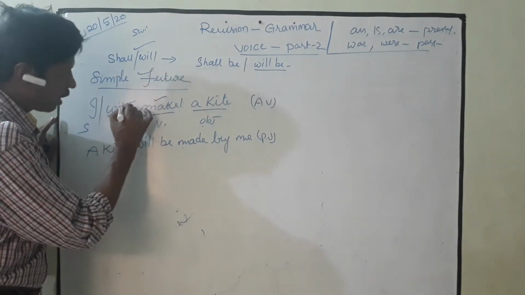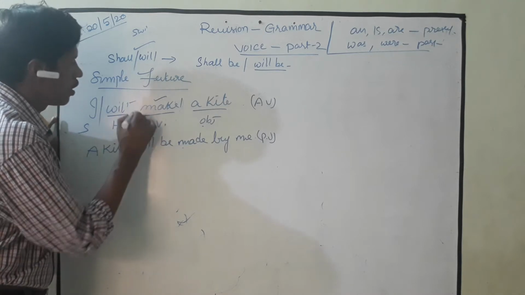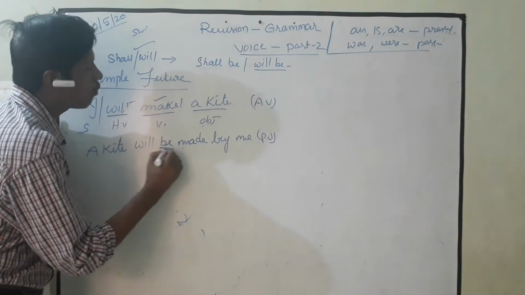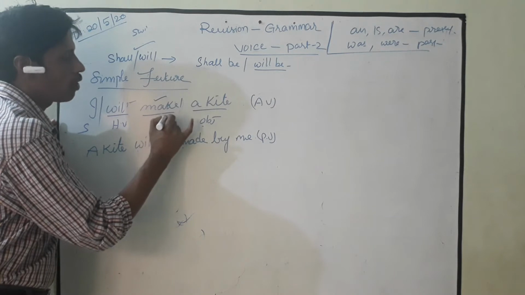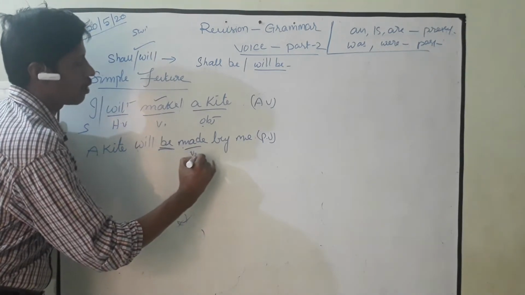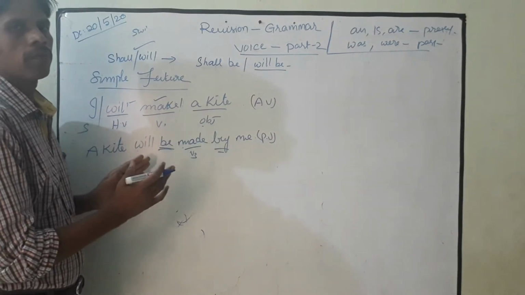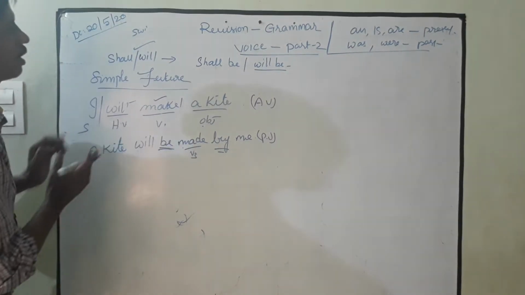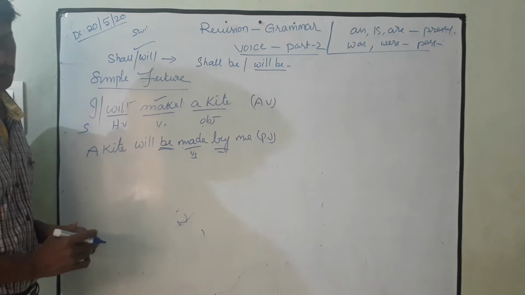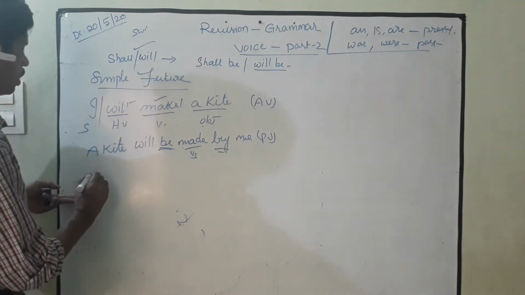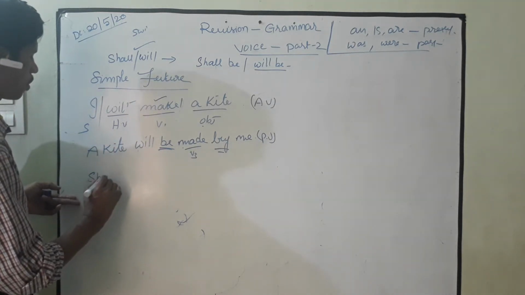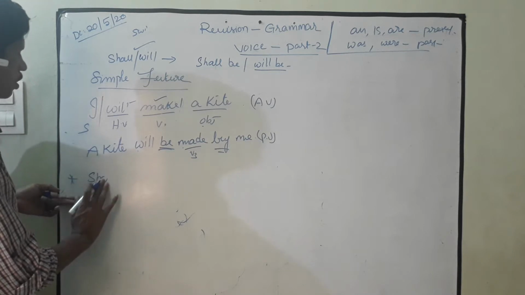Will remains will, we added be, the V1 form becomes V3, and by is a preposition. These are the changes we find in passive voice part 2. At the same time, one more example.